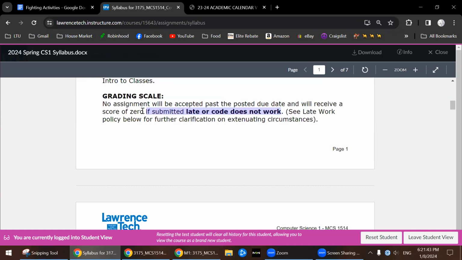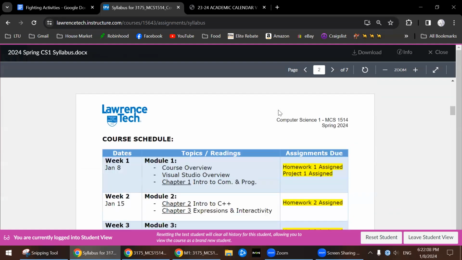This is a 0. So 0 if the homework you submit is late after due date or your code does not work. So it's expected from you to write a workable code and make sure it compiles and runs and it delivers what's required. So this is your responsibility.